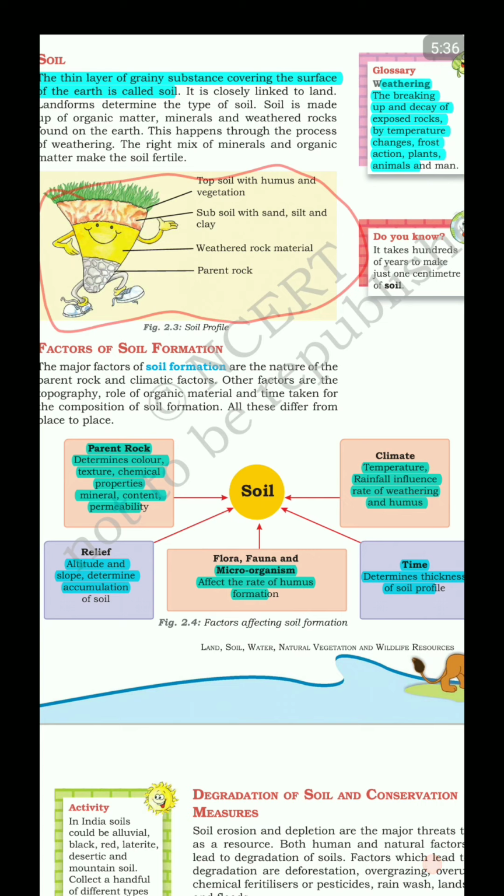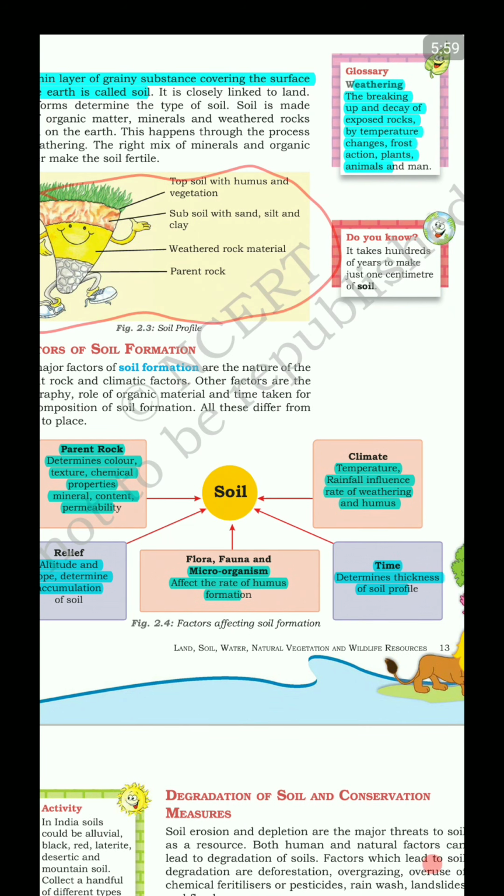In fact, the color, texture, chemical properties, mineral content and permeability, all come from the parent rock. The altitude and slope determine the accumulation of soil. The microorganisms affect the rate of humus formation and hence the soil. The time determines the thickness of soil profile, and climate, that is the temperature and rainfall, influences the rate of weathering, right?